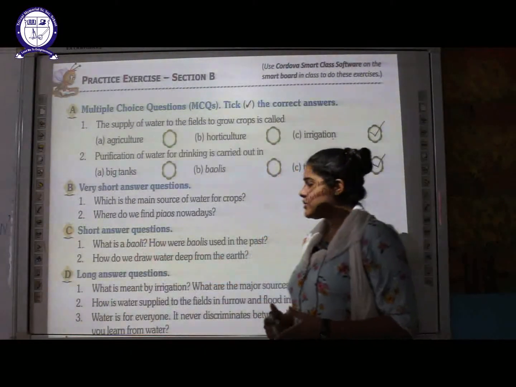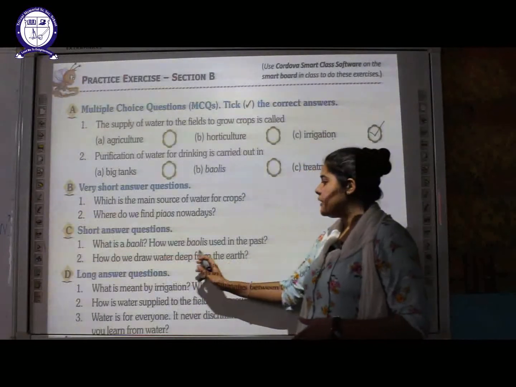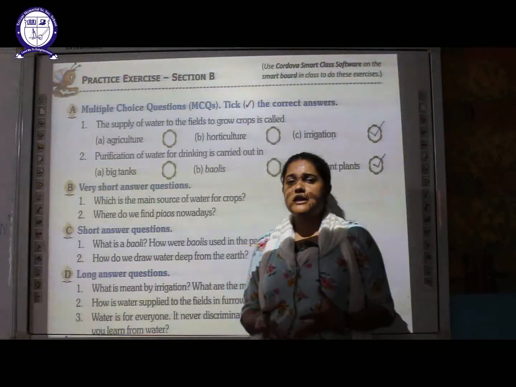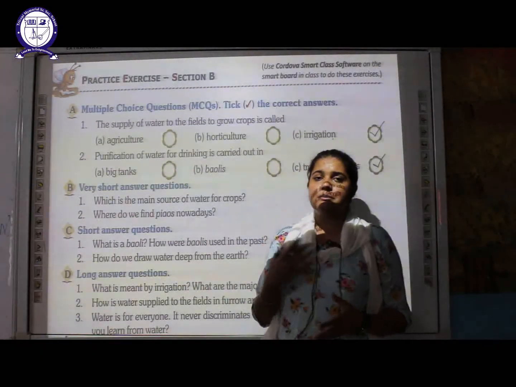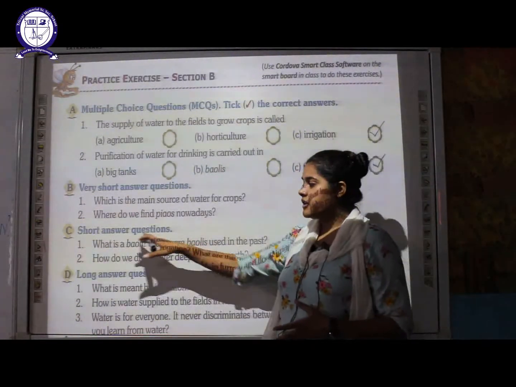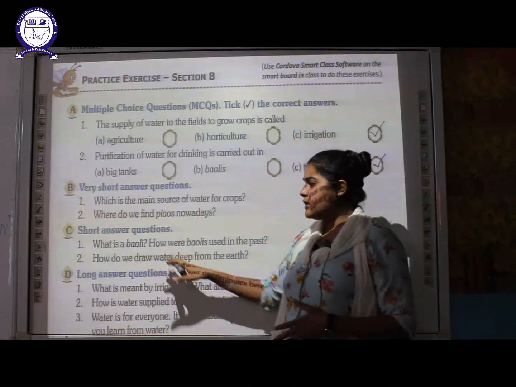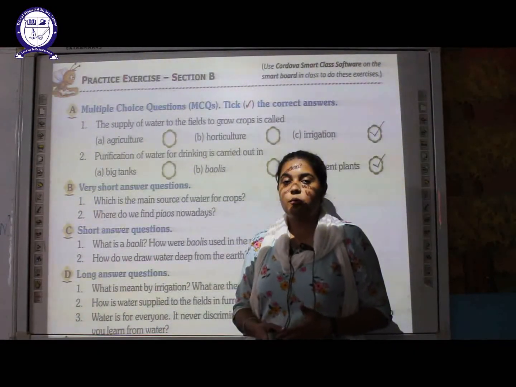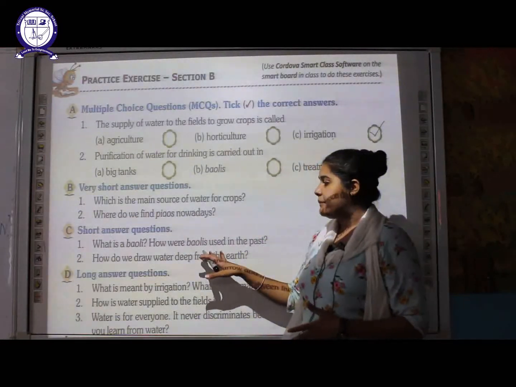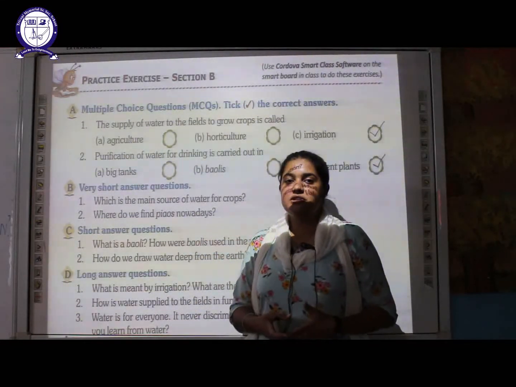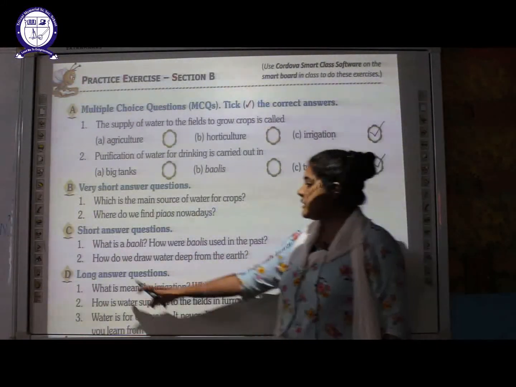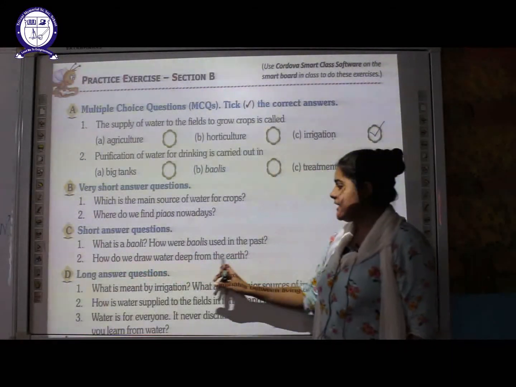Short answer question here. What is a bauli? How were baulis used in the past? Baulis are tanks which have a large number of steps so that people can reach the water, and nowadays most of the baulis are dried up. They were earlier not only a source of water, but also places where various religious ceremonies and community activities were held.